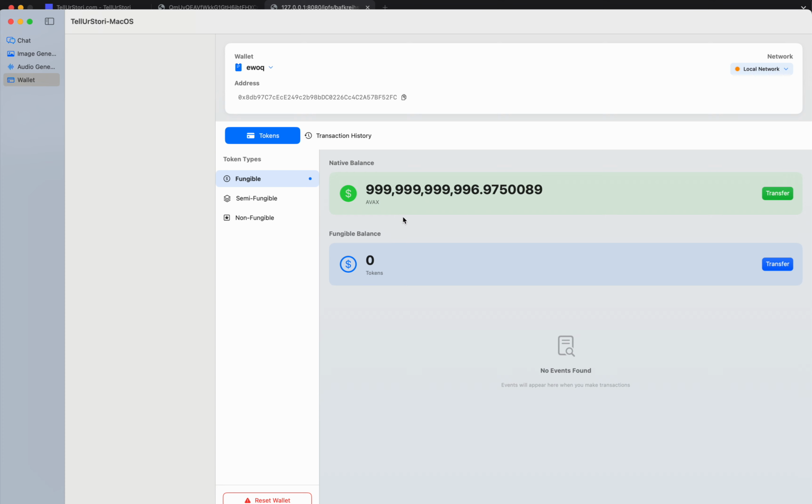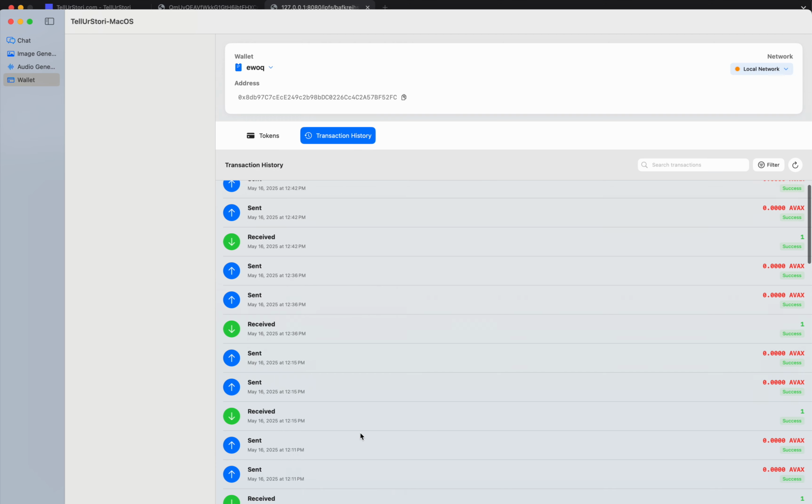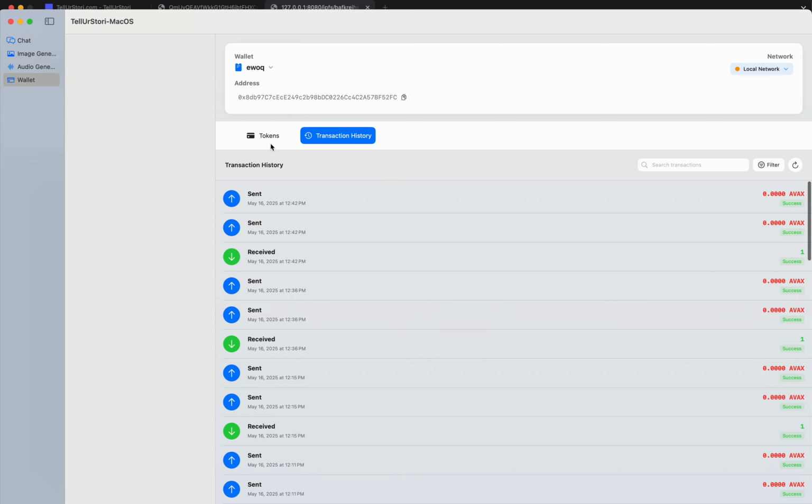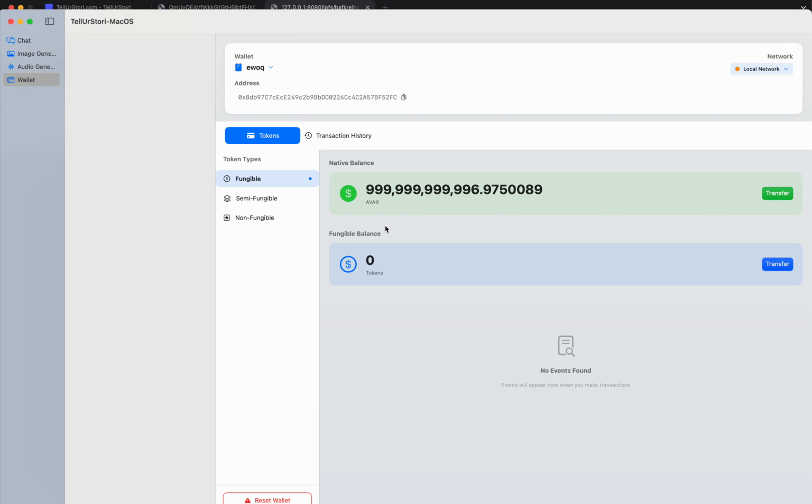I'm on a local network here, but you can have semi-fungible tokens and non-fungible tokens. You can have a transaction history of everything you've sent. You can send Bavox, you can send your NFTs, etc., all from the wallet. You'll also be able to visualize the NFTs, and then ultimately there will be some type of marketplace, of course, for creating and helping to monetize your work.